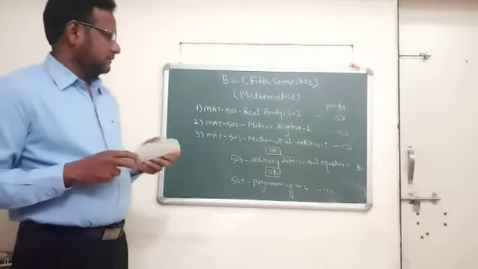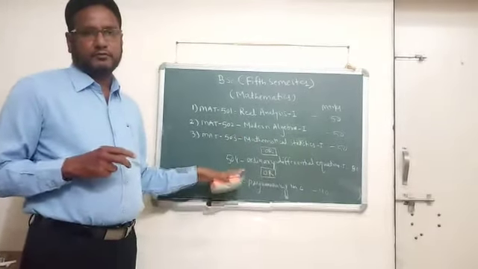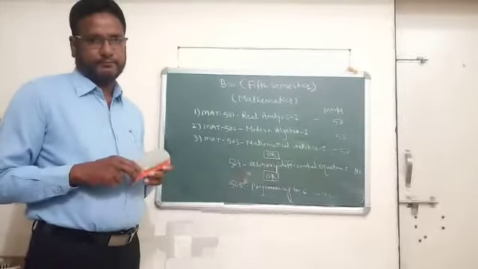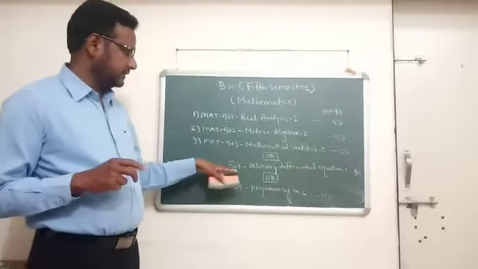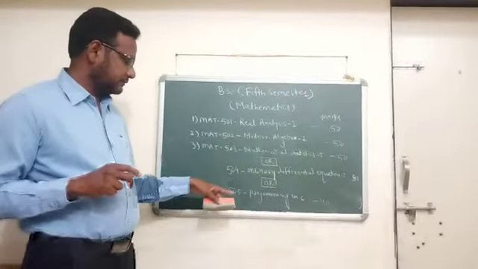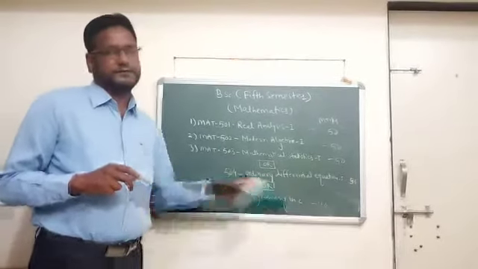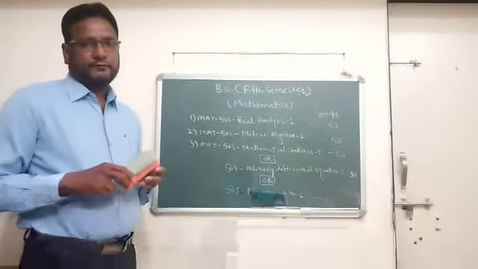And there is a third paper, from optional papers. We have to select one of them. The first one is Mathematical Statistics First. Second one is Ordinary Differential Equation First. And third one is Programming in C. We have to select one of them.